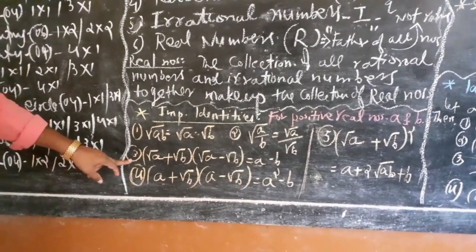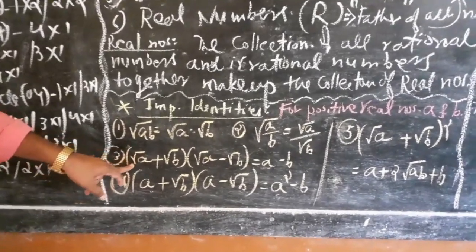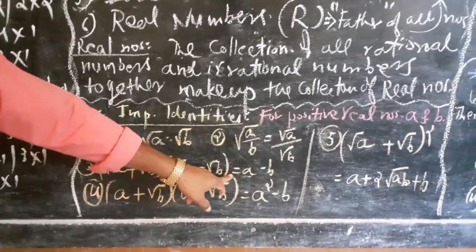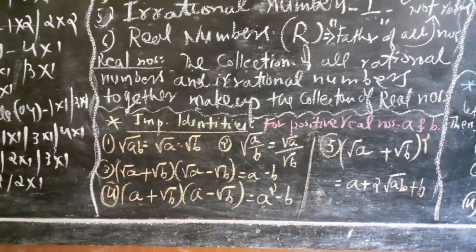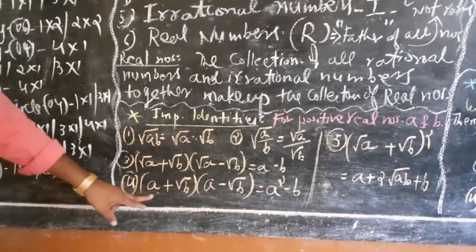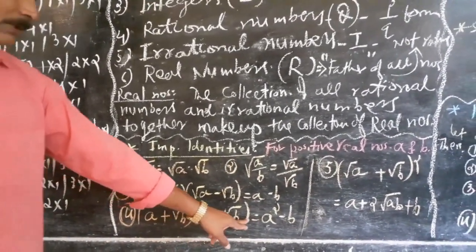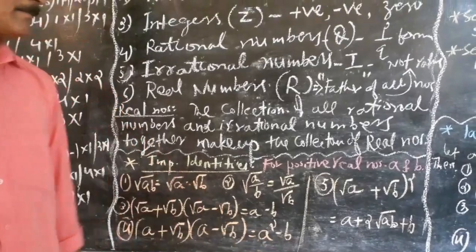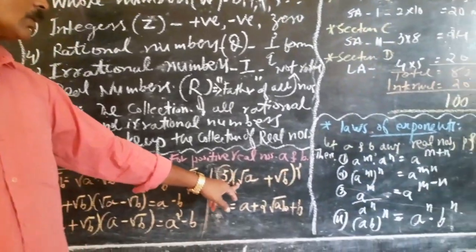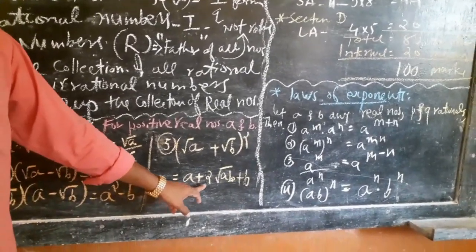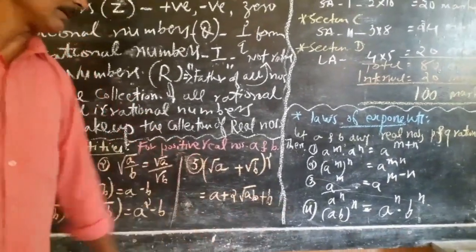And the third one is root a plus b into root a minus b equals a minus b. The fourth one is a plus root b into a minus root b equals a squared minus b. And the fifth one is root a plus root b the whole square equals a plus 2 root ab plus b.